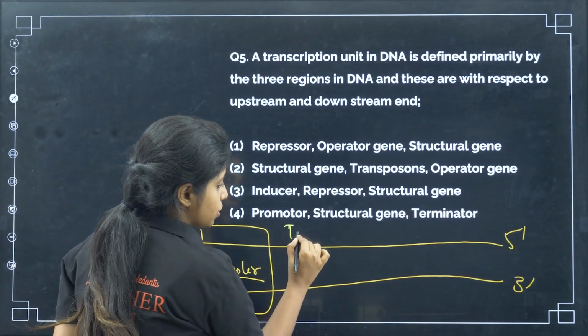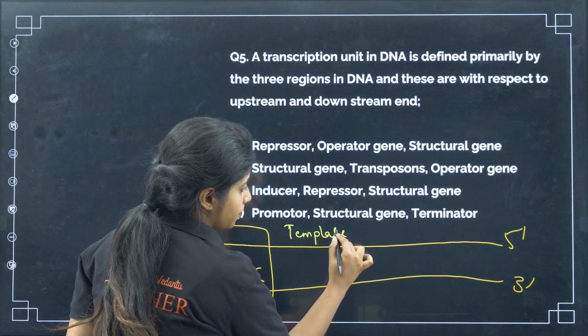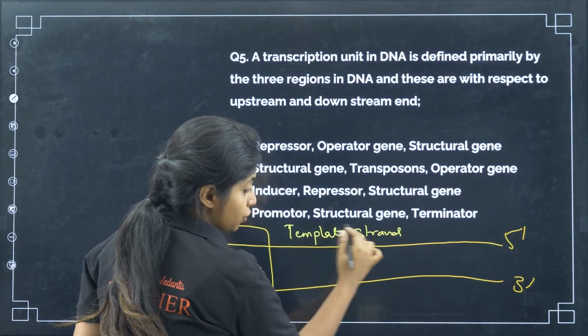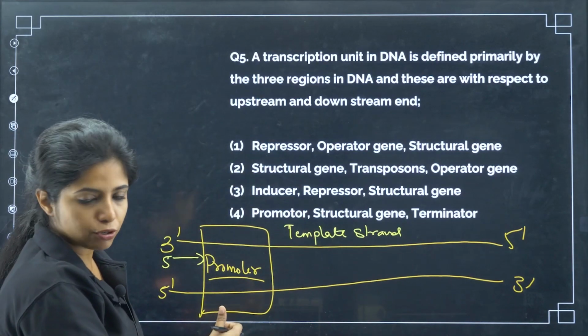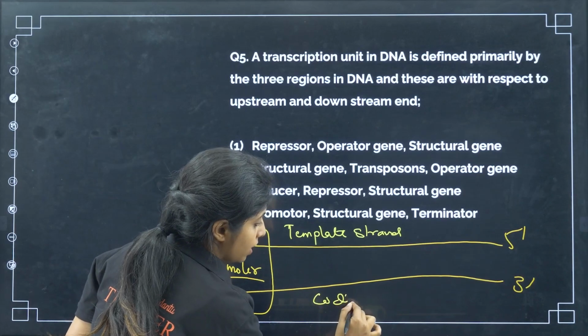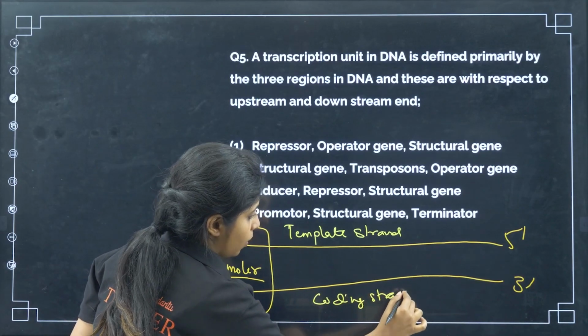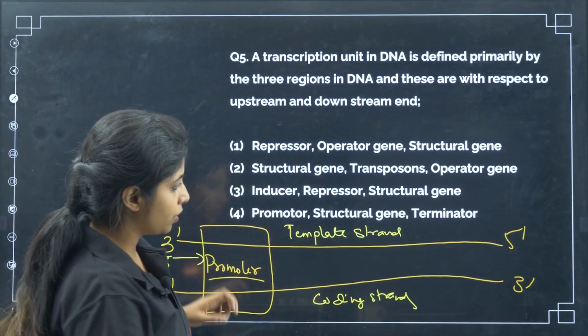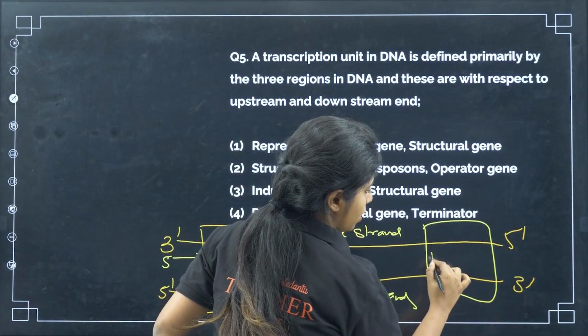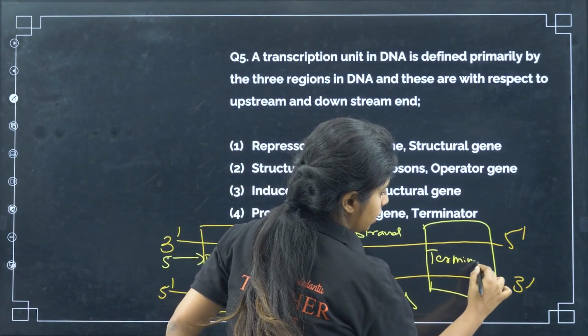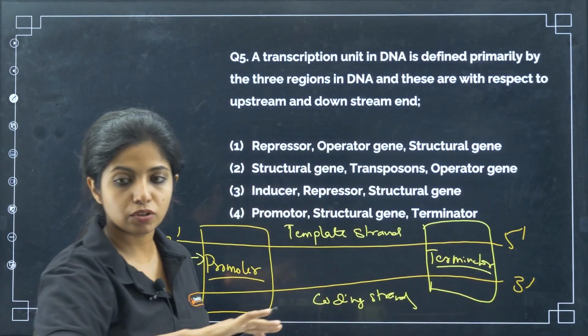What do you call this strand? You call this strand the template strand, which is used as a template for transcription to happen. And on the other hand, you call this strand the coding strand. Now, in a transcription unit, you have a promoter region, and this region that you see is known as the terminator. Here, the process of transcription is going to terminate.